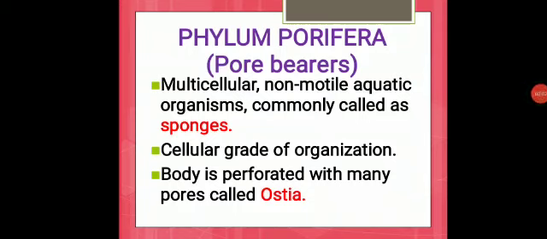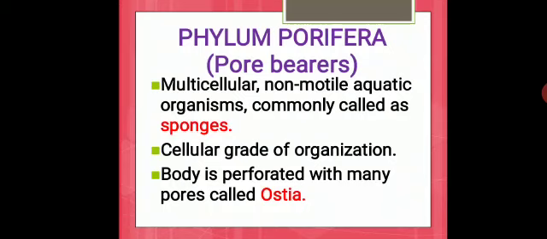phylum Porifera. They are called pore bearers because they have small pores on their body. Now listen, first point, multicellular, which means they have many cells in their body. Non-motile aquatic organism. Non-motile means they don't move. Aquatic means they are commonly present in water, mostly in sea water.